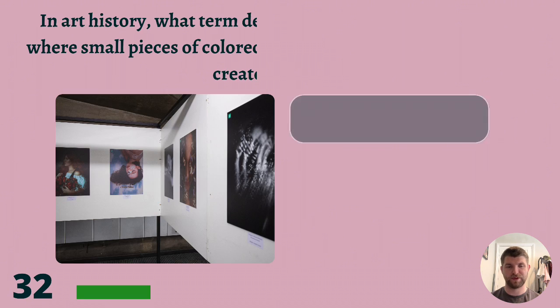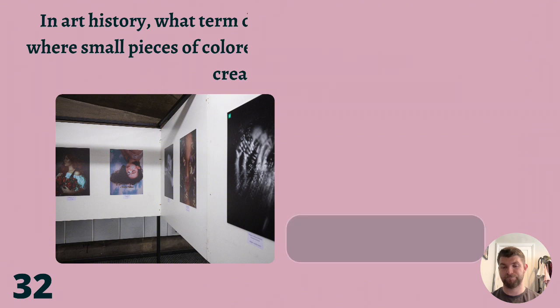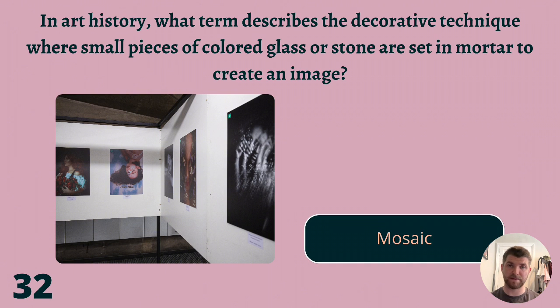32. In art history, what term describes the decorative technique where small pieces of coloured glass or stone are set in mortar to create an image? Marquetry, tesserae, or mosaic? The answer is mosaic.